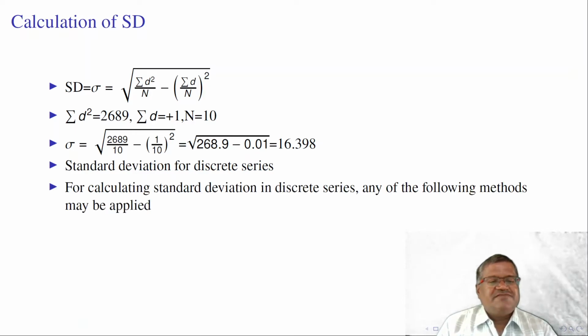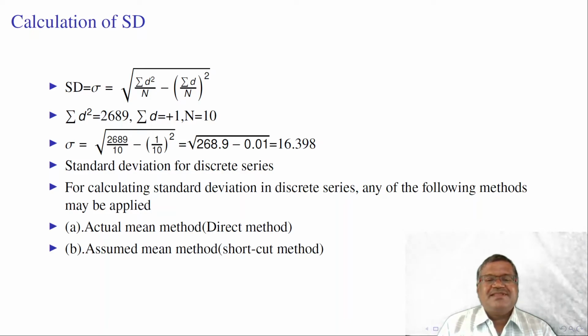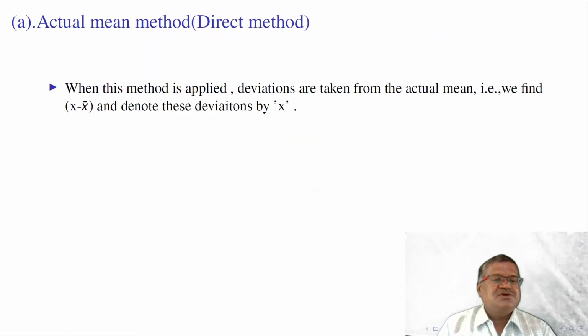Now the standard deviation for discrete series. For calculating standard deviation in discrete series, any of the following methods can be applied. There are 3 methods: the actual mean method or direct method, assumed mean method or shortcut method, and step deviation method. Any of these 3 methods can be used based on our convenience, and it is based on the observations given in the data.